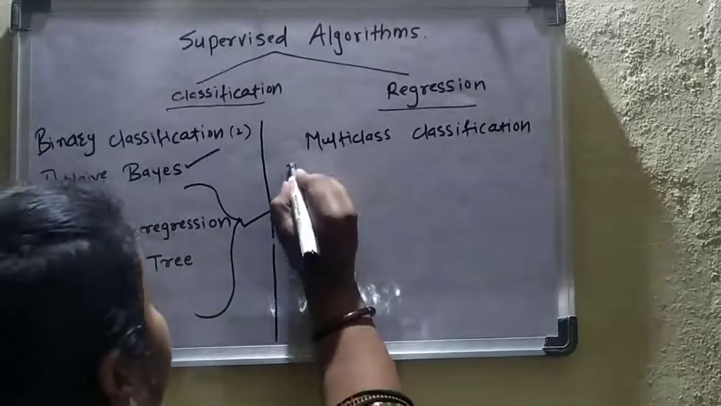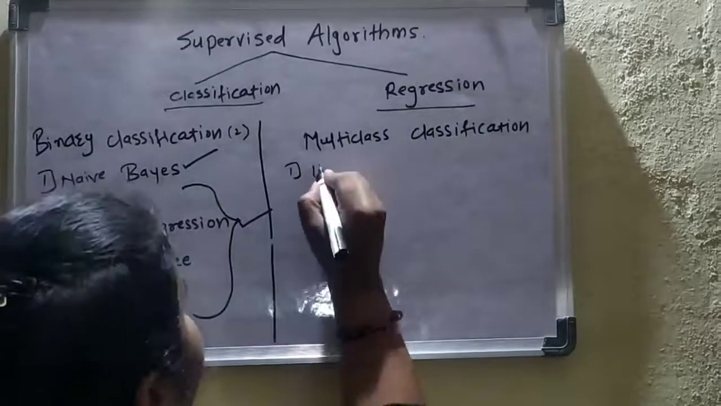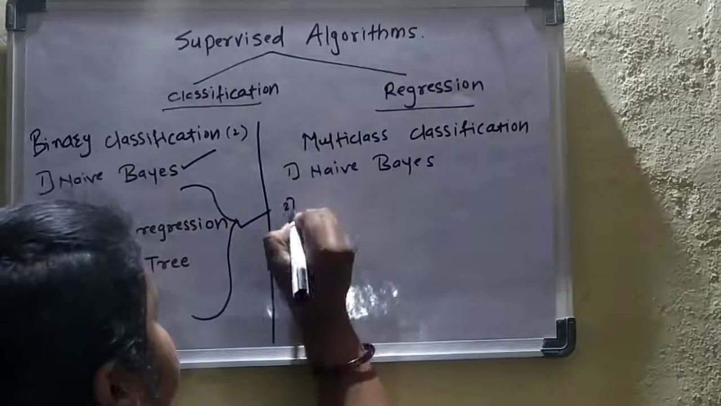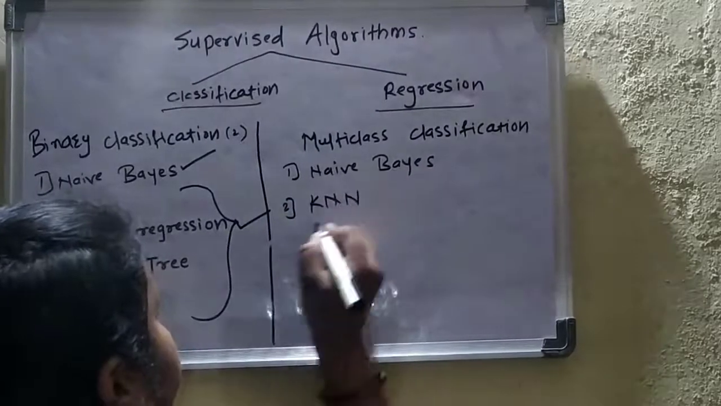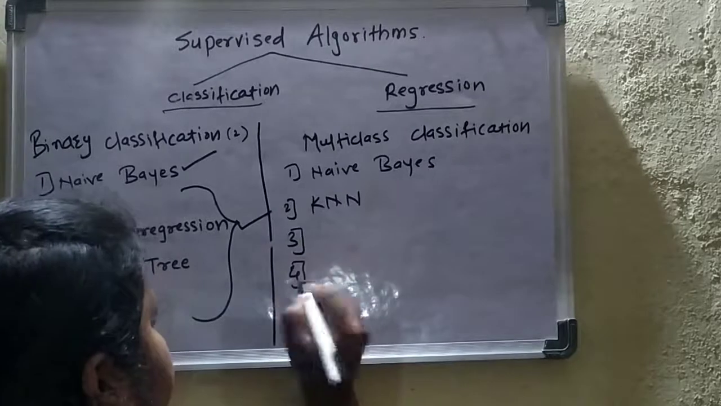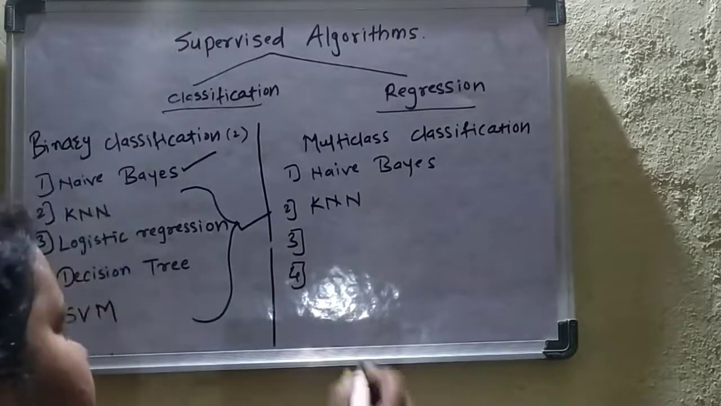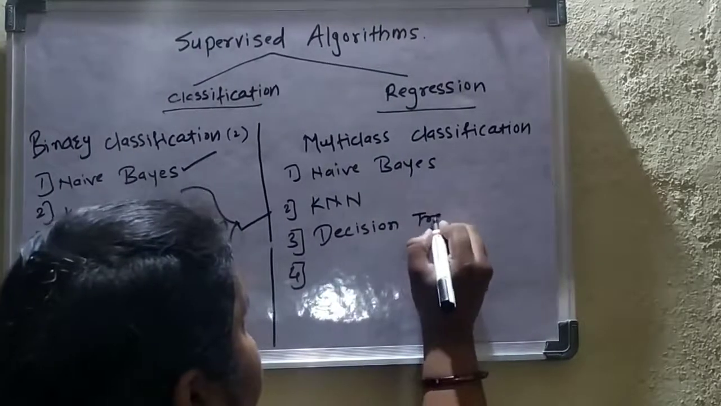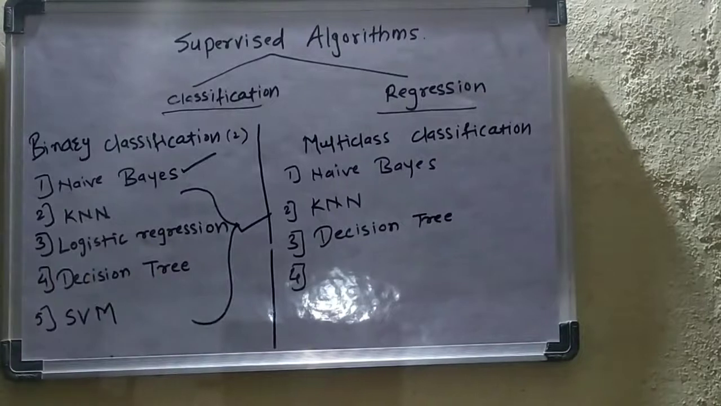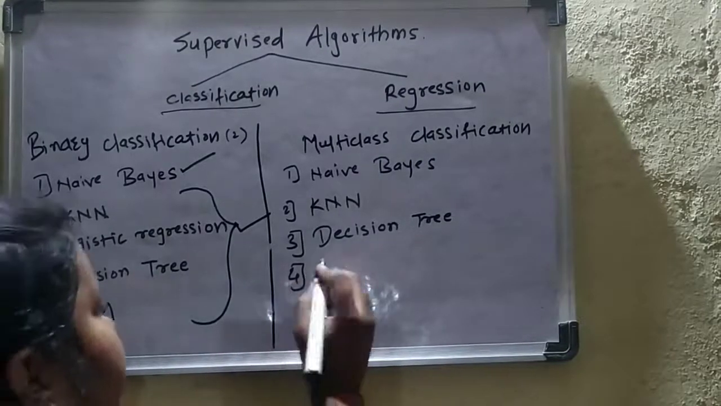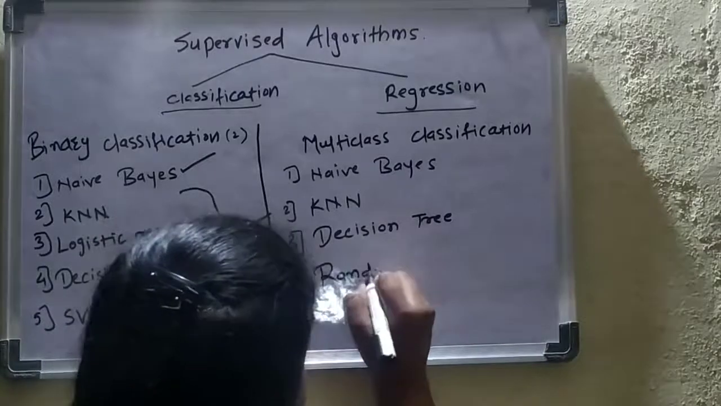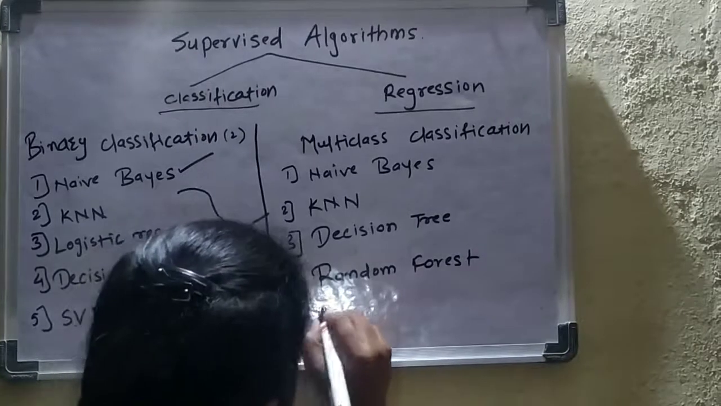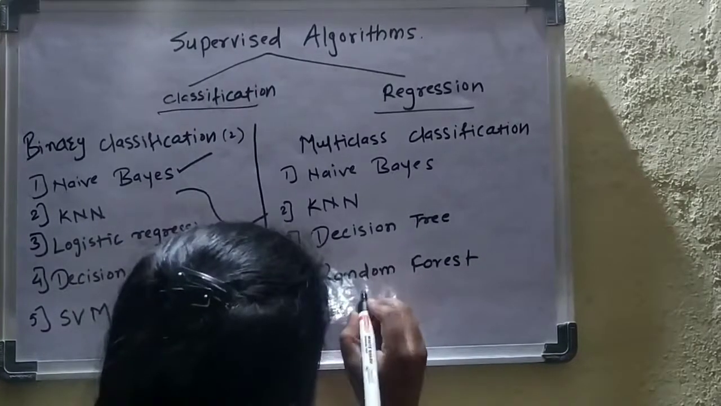Again the same thing, Naive Bayes and KNN are also used in multi-class classification. KNN is meant for K nearest neighbor. Next is the decision tree. Decision tree is also a multi-class based classification algorithm. Next are the random forest and gradient boosting. These are the additional 2 algorithms under the multi-class classification.